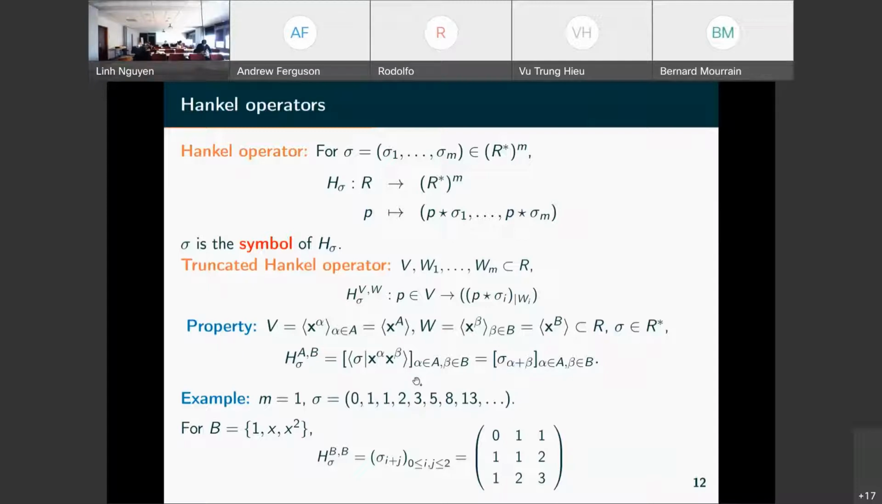Example with m equal 1 and sigma is this sequence, the Fibonacci sequence. We take B to be 1, x, x squared. So what we will have is a product of 1, x, x squared with the monomials 1, x, x squared. The first one will be 1 times 1, that is sigma of 0, and this is 0. Then we will have sigma of x times 1, so this will be sigma 1, and so on. So we find here the matrix, the Hankel matrix, the moment matrix associated to this B.